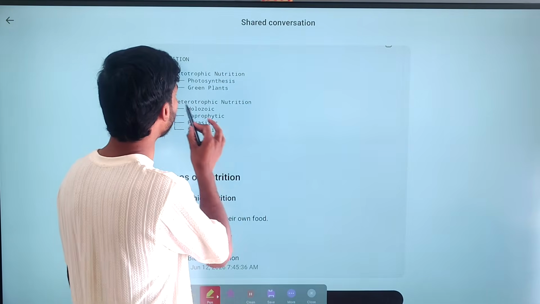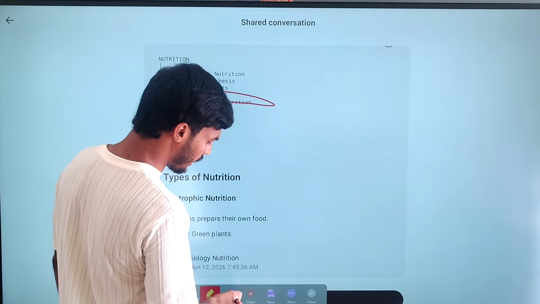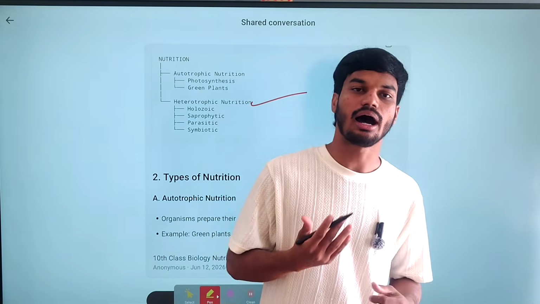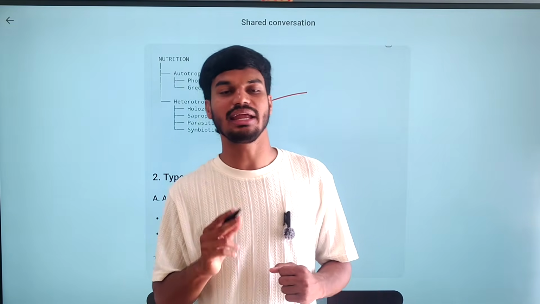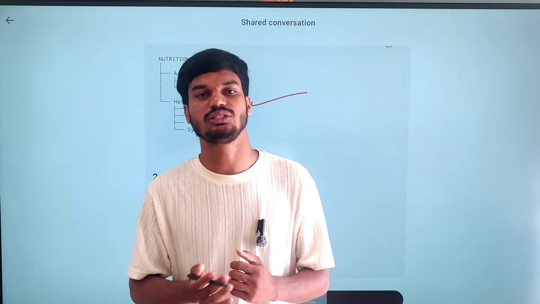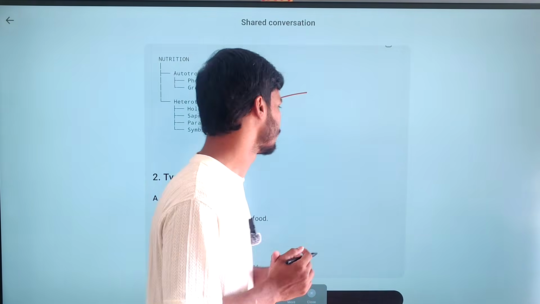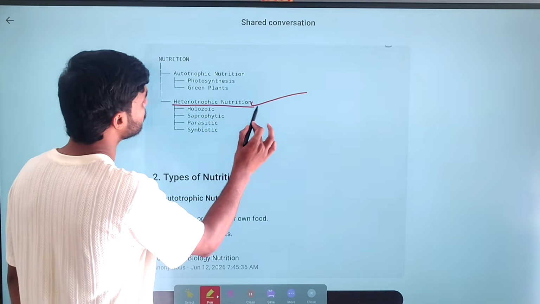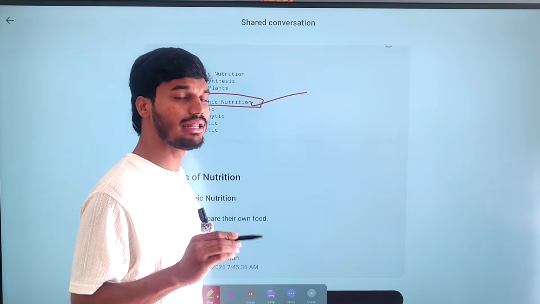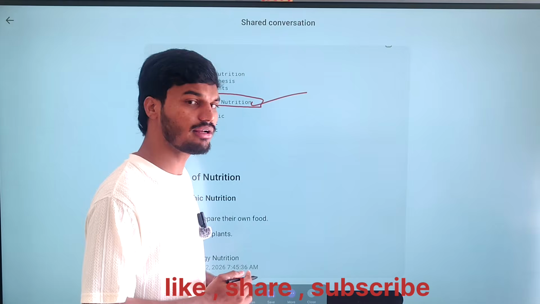Then coming to heterotrophic nutrition. Heterotrophic nutrition means the organisms which cannot prepare their own food but depend on other organisms for food. Simply, these organisms do not get food by their own means but depend on other organisms for food.